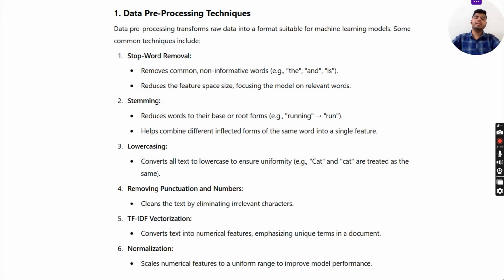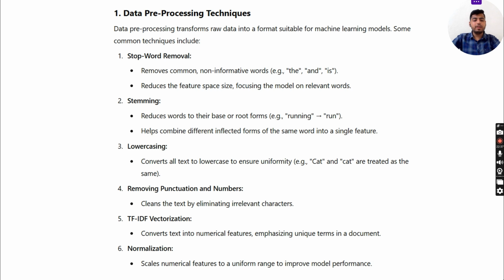Now, data preprocessing techniques. Data preprocessing transforms raw data into a format suitable for machine learning models. Some common techniques include, first, stop word removal, that removes common non-informative words, for example, 'the' and 'is', reducing the feature space and focusing the model on relevant words. Next, stemming reduces words to their base or root forms, for example, running to run, and helps combine different inflected forms of the same word into a single feature. Third is lowercasing, which converts all text to lowercase to ensure uniformity. For example, 'Cat' and 'cat' are treated as the same.